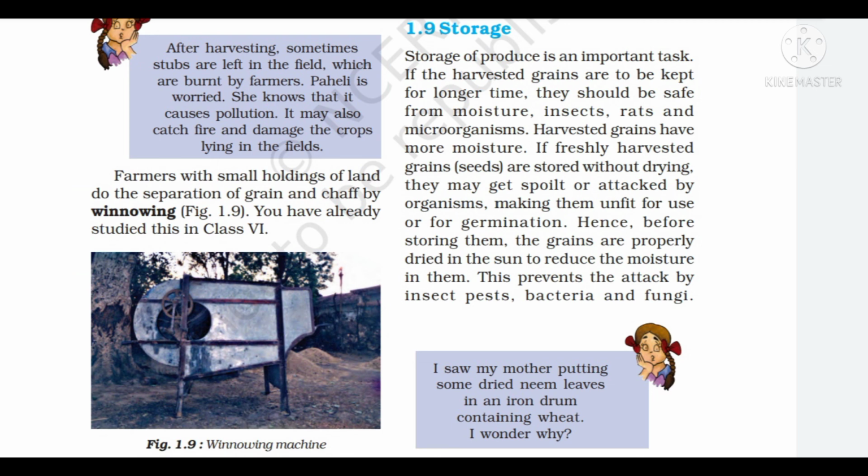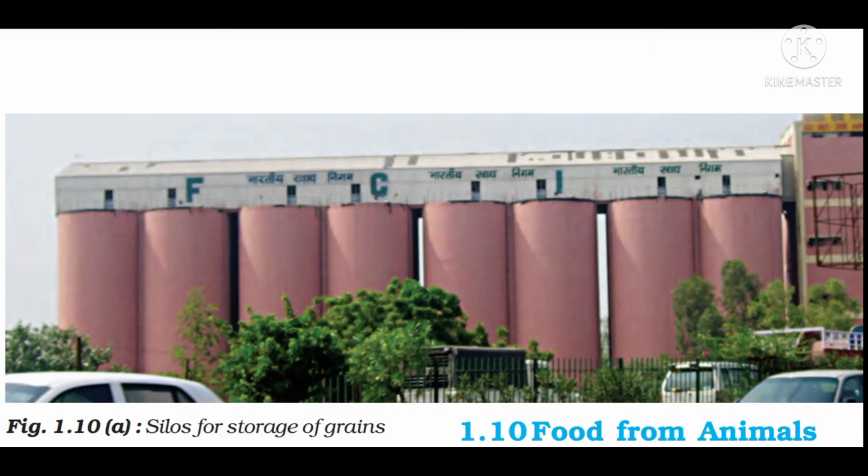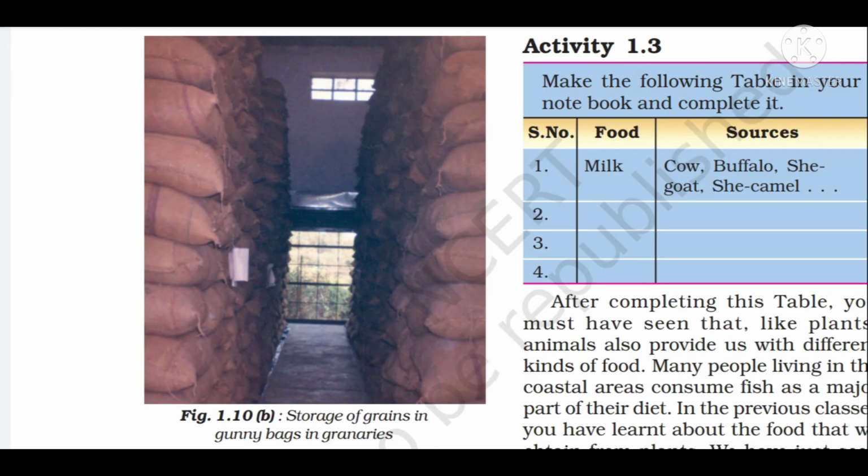Next, 1.9 storage. Storage of produce is an important task. If the harvested grains are to be kept for a longer time, they should be safe from moisture, insects, rats and microorganisms. Farmers store properly dried grains in jute bags or metallic bins. However, large scale storage of grains is done in silos and granaries. Dried neem leaves are used for storing food grains at home.